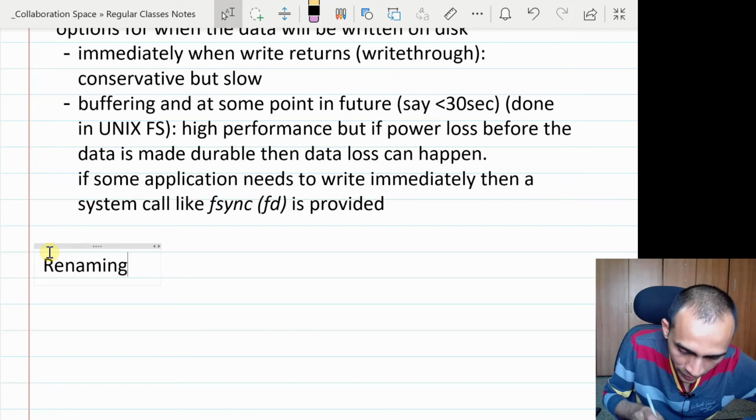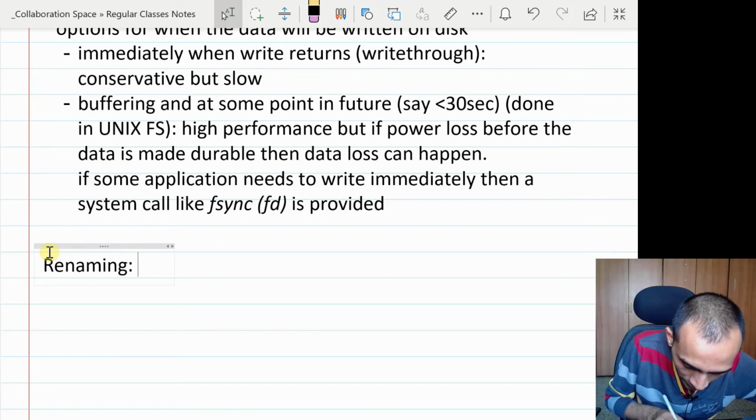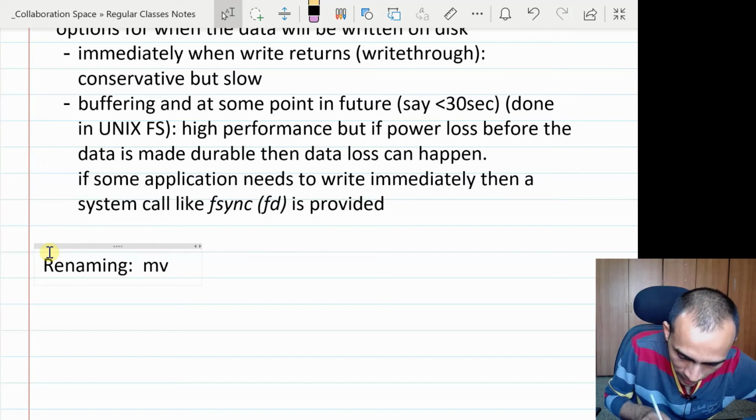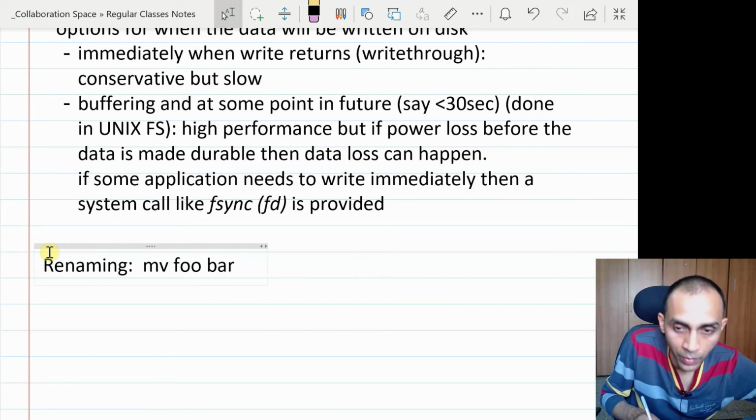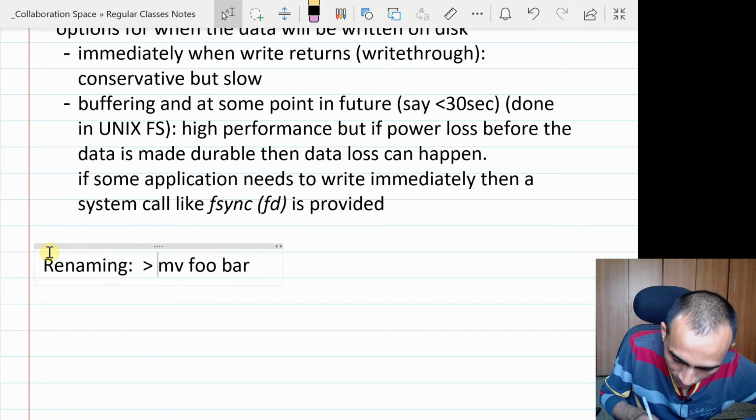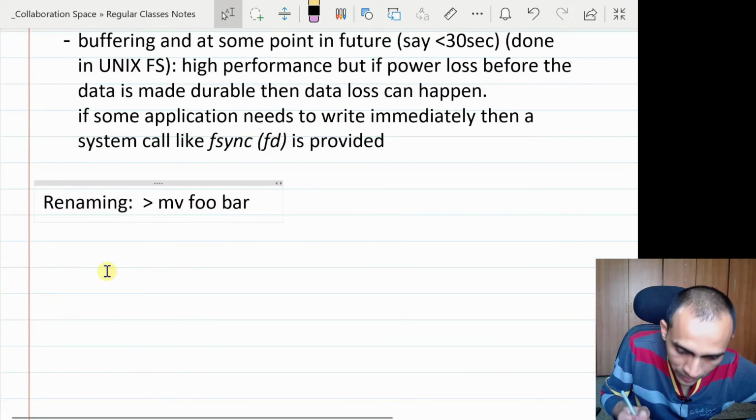Because it is related to this, you can also do renaming. There are function calls for renaming a file and command line commands also for that. For example, in Linux you can use the move command mv, and by that you can change the file name to a new file name.